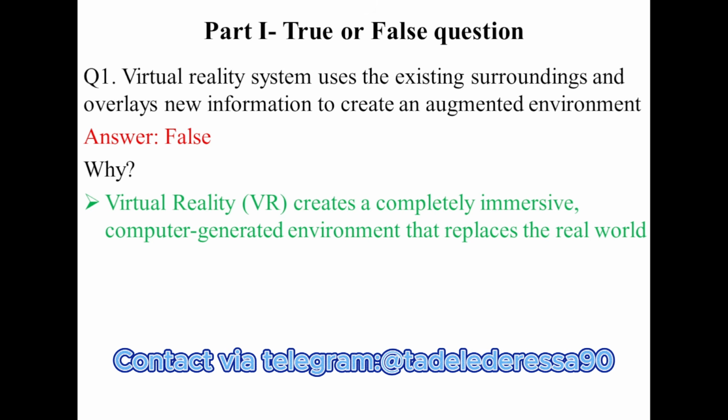Virtual reality creates a completely immersive computer-generated environment that replaces the real world. The description written in question number 1 is for what? For augmented reality. Augmented reality uses the existing surrounding and overlays information to create augmented environments. If it says virtual reality, it is false. This definition works for augmented reality.